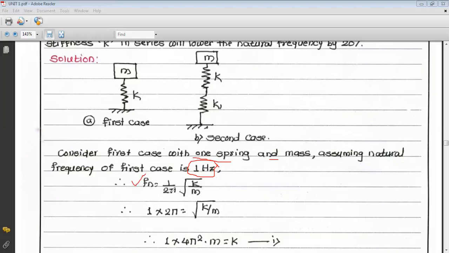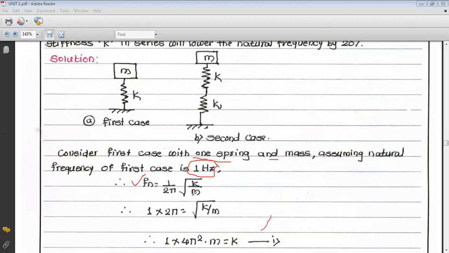So this 2 pi goes to the left hand side, which is 1 into 2 pi is equal to square root of k by m. By squaring this equation, we get 1 into 4 pi square into m is equal to k. So this is the first equation.